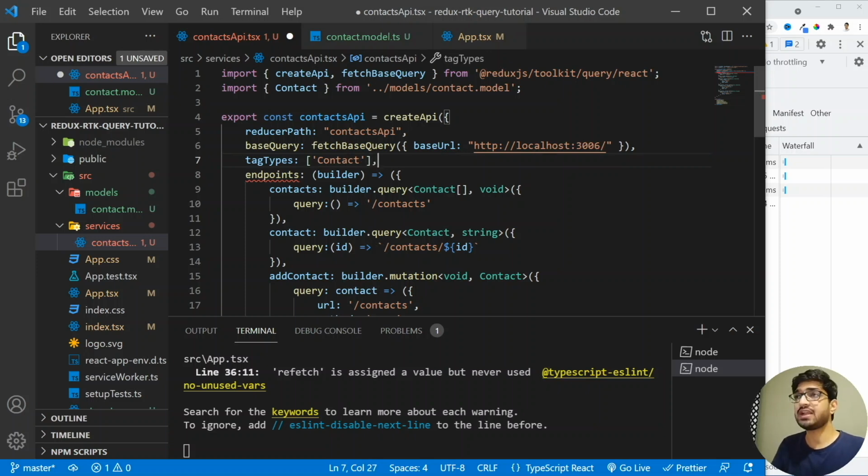Now why we are doing this is that we need auto fetching. We don't have to manually add the fetch function and then fetch the new data. We need automatic data fetching whenever there is a change in our entity, like whenever there is a change in the contacts, whether it's a create contact, update contact or delete contact. So let's go to the documentation and understand what this auto fetching is.